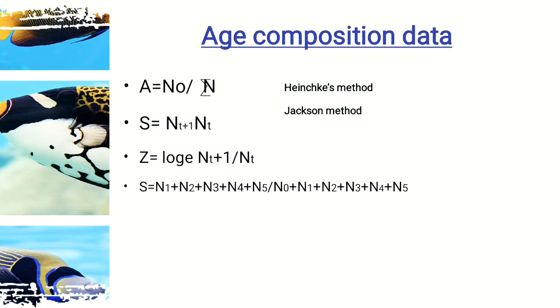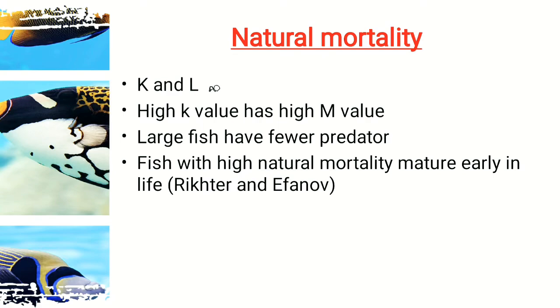dynamics. Here Hitchings method or Jackson method, these are the methods which have given some equations to learn. So these are useful to learn. And if we are having the number of population for different ages, we can also calculate S for different ages, and this is shown here. For the natural mortality, K and L infinity are useful to know.